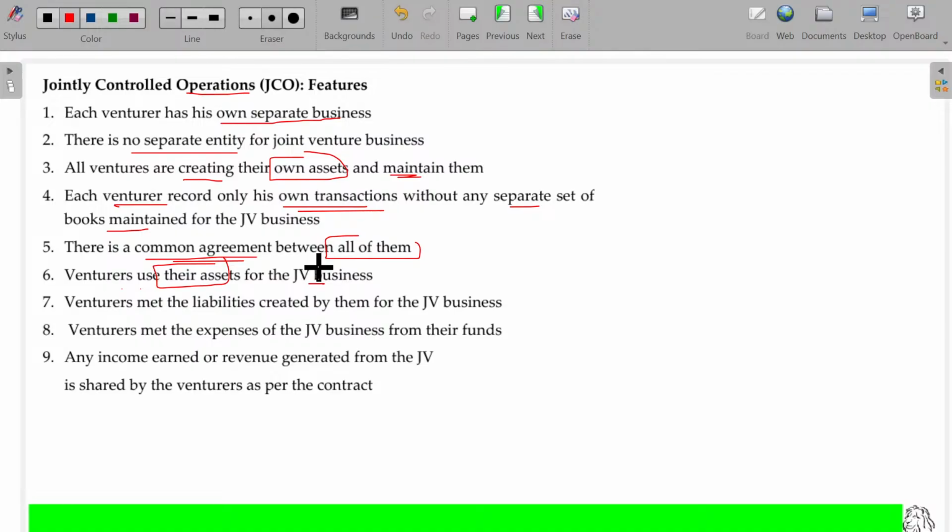So here, what happens now? B has given his own existing stock for this business. A has borrowed money in his personal capacity and used that money for purchasing the land. So they can use their own assets, their own liabilities, their own other resources for this common joint venture business. Venturers meet the liabilities created by them. Venturers meet the expenses also, and any income earned and revenue generated from the joint venture is shared by the venturers as per the contract. Hope you will now be able to understand the features. If you are able to understand the illustration, you will easily connect the features also. If you are asked about joint venture operations, you write the features.